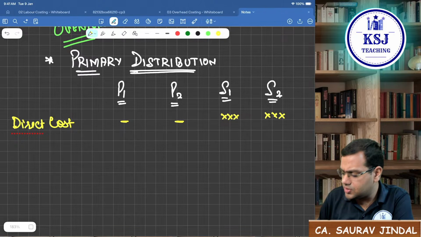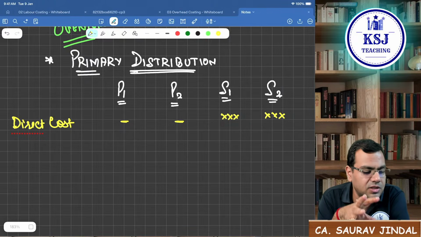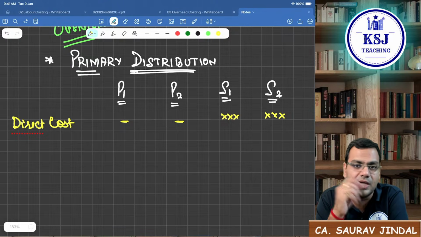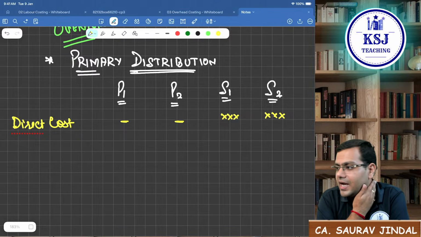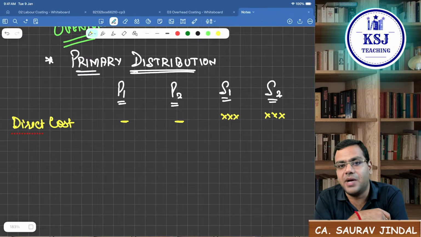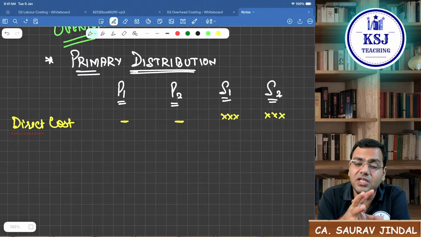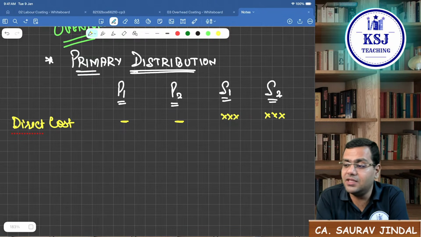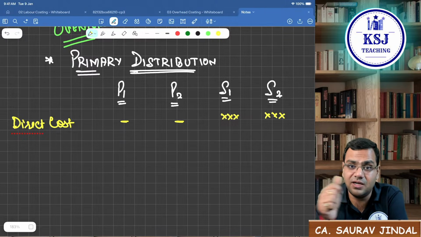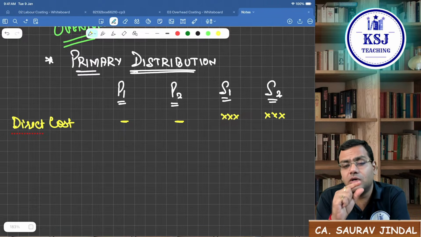Sir, you told us that direct cost is the cost which is directly identifiable with 1 unit of the finished product. Correct, I told you that. Sir, if the direct cost is already identifiable with 1 unit of the finished product, then why are we taking the direct cost of the service department? Now think about it. What is a service department? There is a canteen in the factory. The canteen is a service department which is providing services to the production department, right? The production workers, when they get tired, they go to the canteen and have tea, coffee.